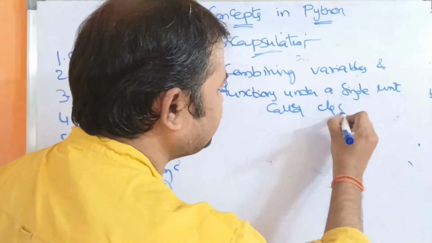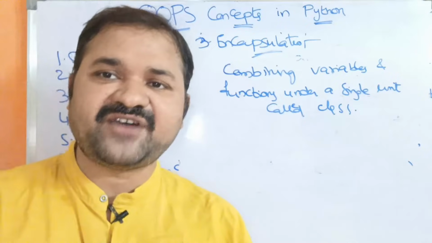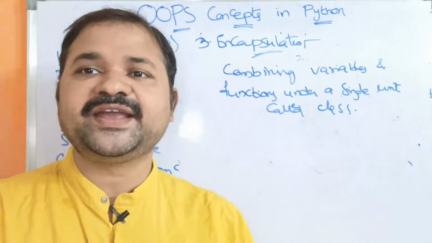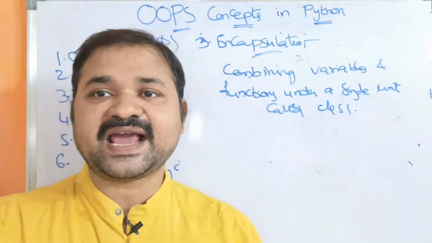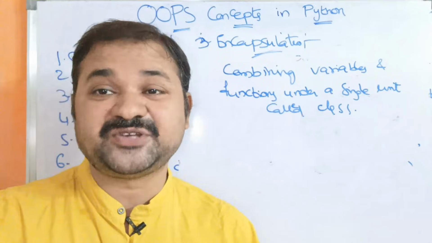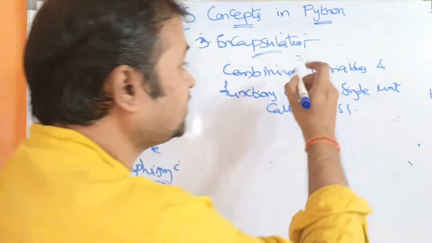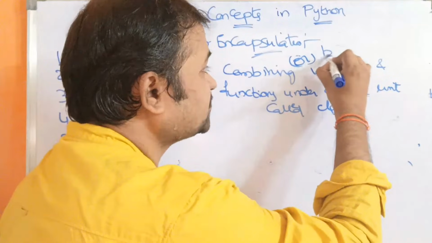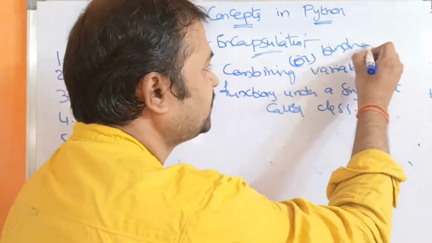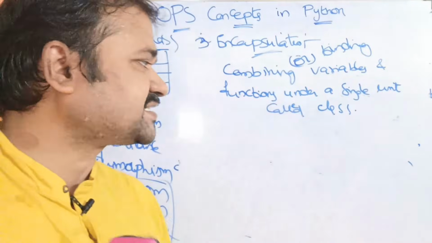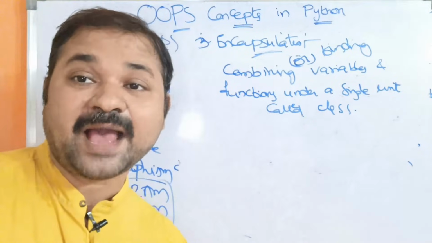So generally, what does a class contain? Variables and functions. If you place variables and functions inside a class, then it is called encapsulation. That combining can also be called binding. Binding means placing. So if you place variables and functions in a class, then it is called encapsulation.